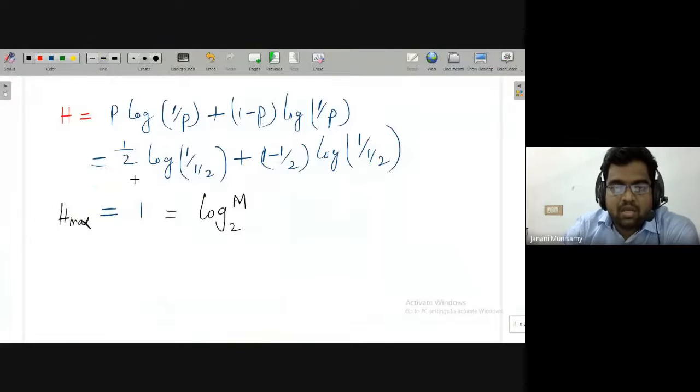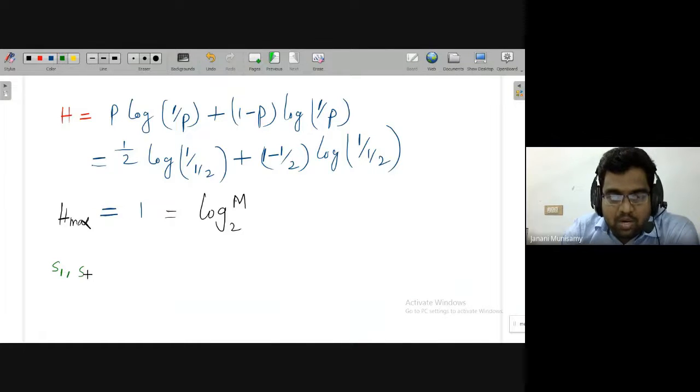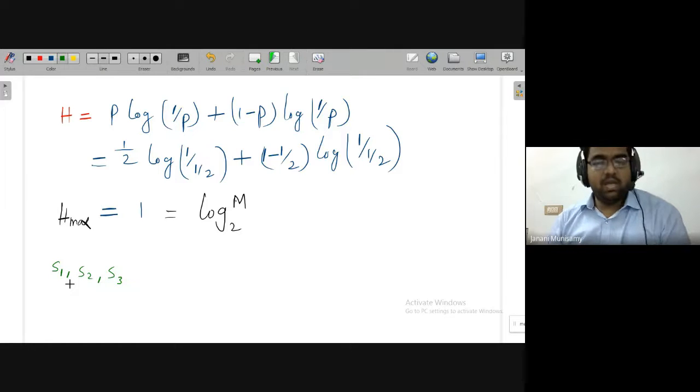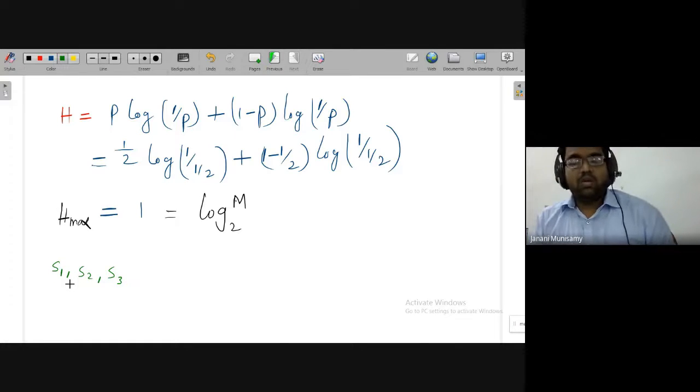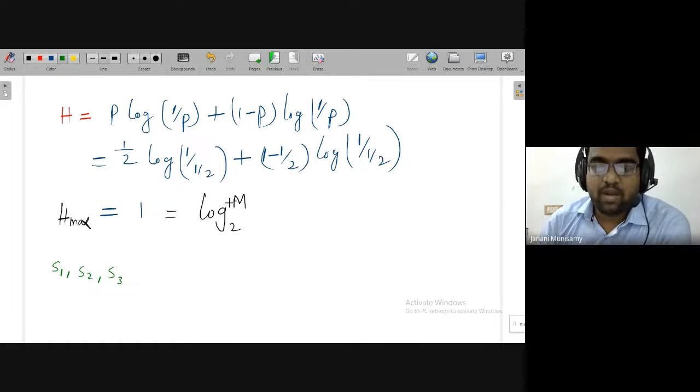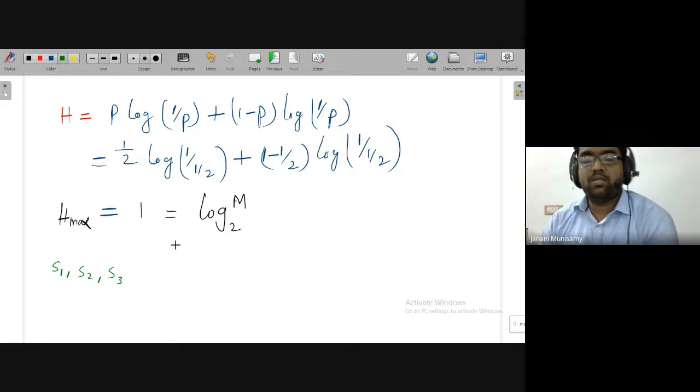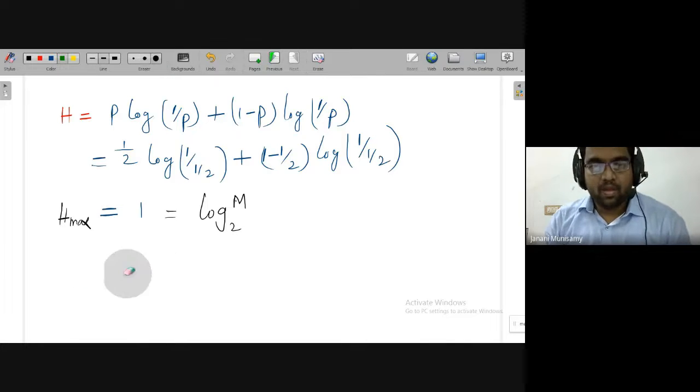Suppose somebody comes and says there are 3 symbols, S1, S2, and S3, what is the maximum entropy possible? You have to directly put in that number of symbols. Wherever m is there, you just put the number of symbols, then directly you can get the maximum entropy.